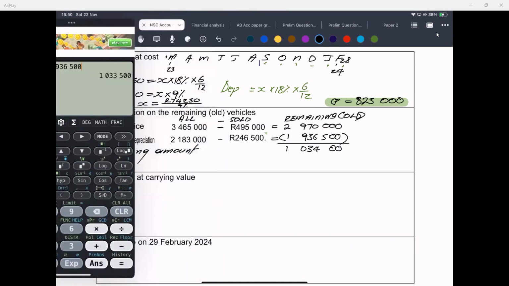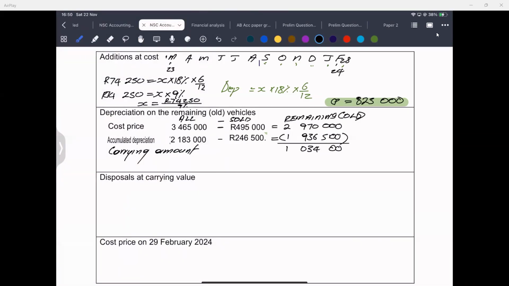There we go. Will I take the 1,033,500 or will I take the 2,970,000 and why?